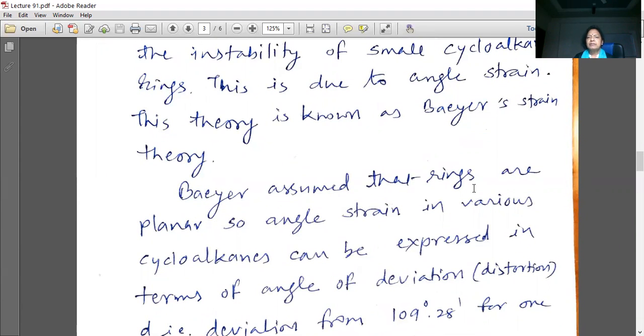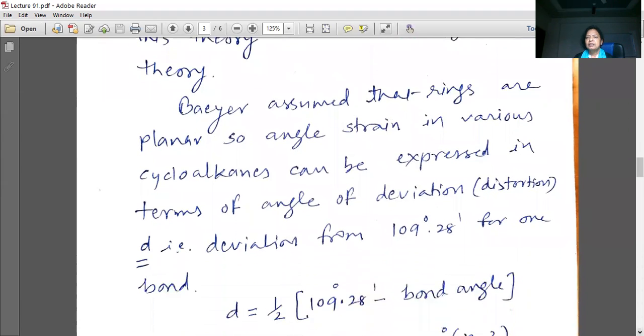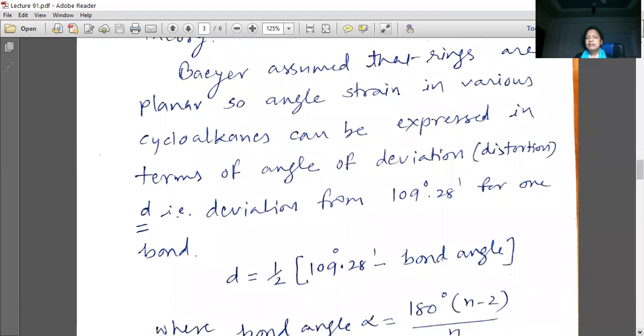Bayer assumed that rings are planar, so angle strain in various cycloalkanes can be expressed in terms of angle of deviation or distortion, that is D, deviation from 109 degree 28 minutes for one bond. As we know, carbon is tetrahedral and has a bond angle of 109.